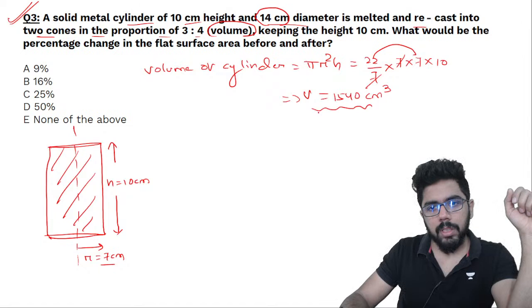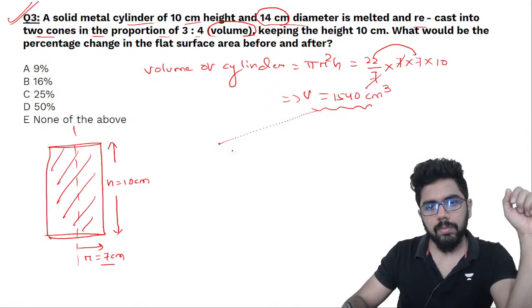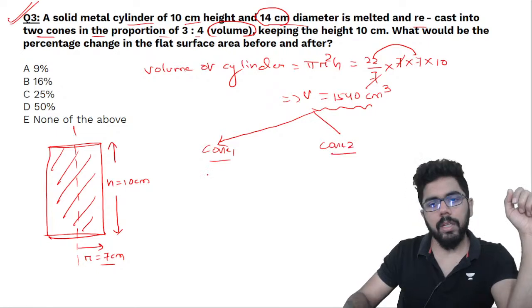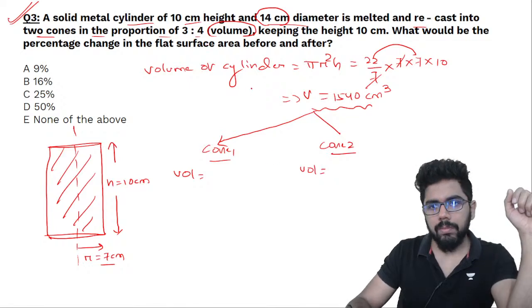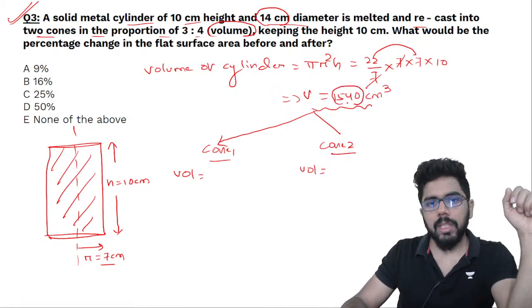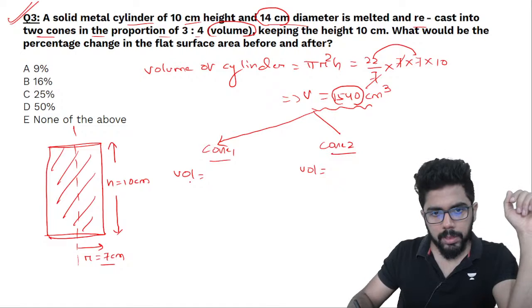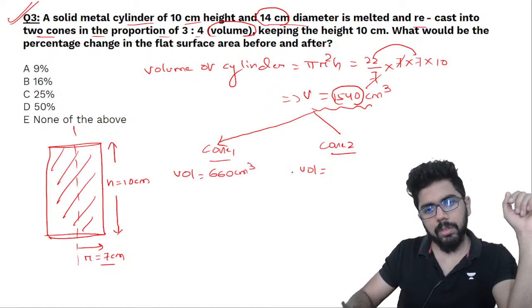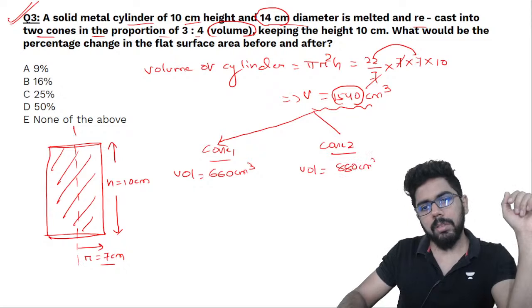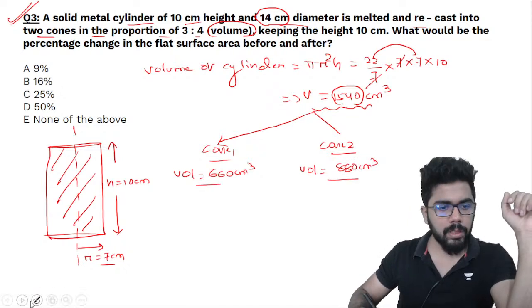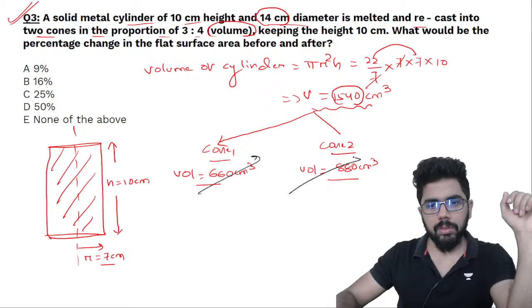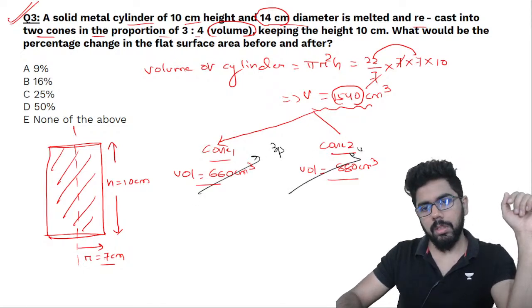Now this volume is recast into two cones. Cone 1 and cone 2 suppose. इनका volume कितना है इसका? The volume ratio is 3:4. So if you break it into 7 parts, ये 3 parts और ये 4 parts. So 22, one part is 220, 3 parts is like 660 centimeter cube, and this is like 880 centimeter cube. ये उनका volume है 3:4. This ratio is 3:4. 3 parts, 4 parts.